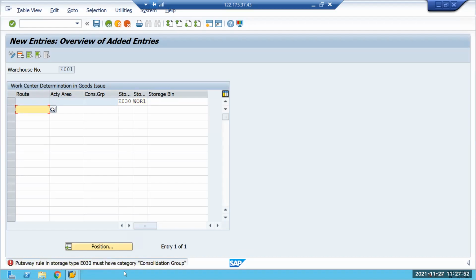Put away rule must. Okay. It is 3030, must have category, consolidation group is mandatory. I think 7 zeros and 1 0 1, right?